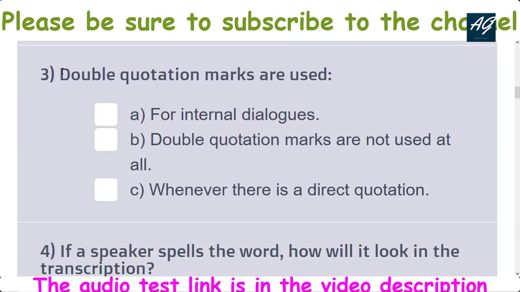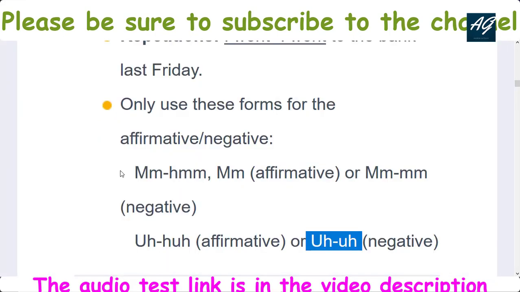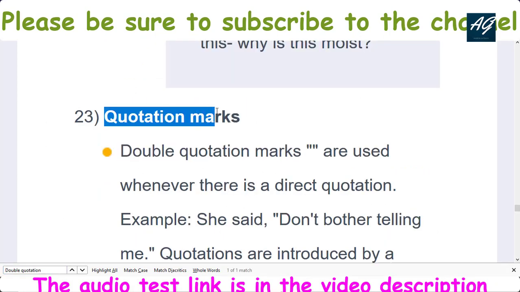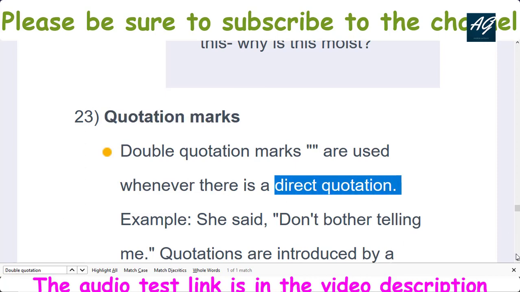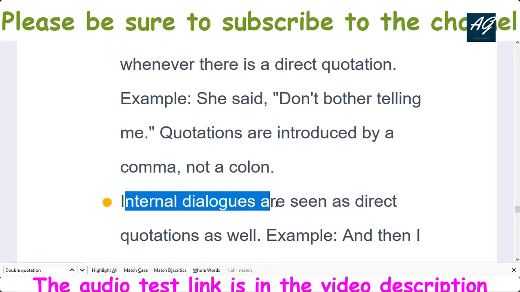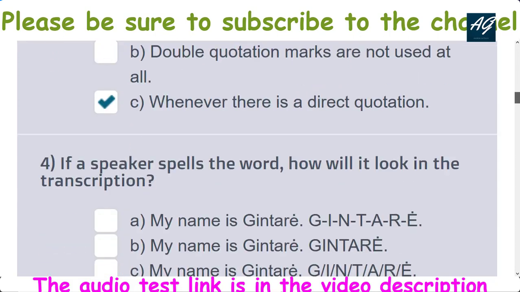Double quotation marks are used. So you simply check in transcription guideline. Quotation mark, double marks are used whenever there is a direct quotation and used in internal dialogues. So according to the transcription guideline, for internal dialogue and whenever there is a direct quotation, these two options are correct.